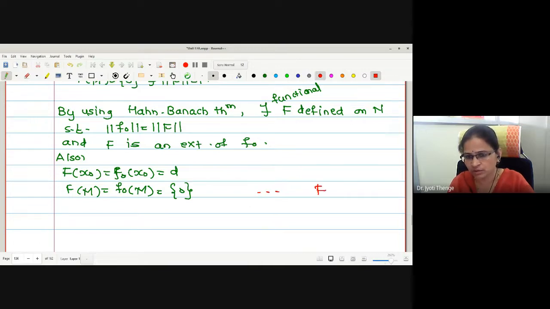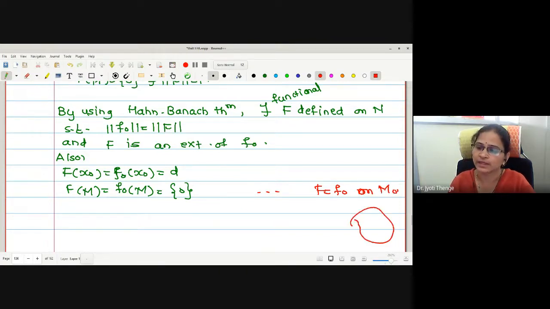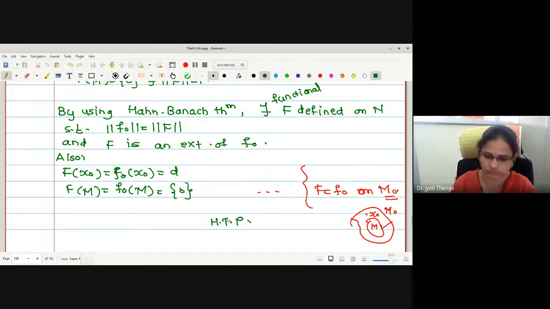F is equal to F naught defined on M naught, right? And M is a subspace of M naught. Therefore, if it is true on M naught, it is equally true on M. Correct? Also, it is true at the point X naught also. Okay? Any difficulty? It will be the proof of our second consequence.